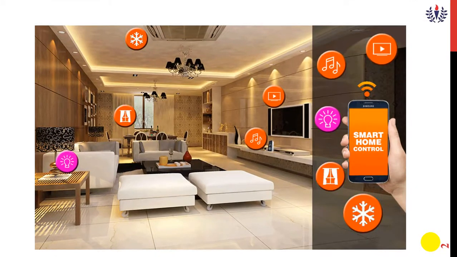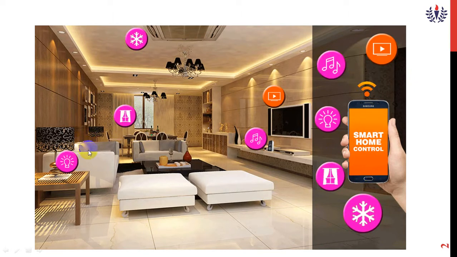In this diagram you see different types of household devices are available. For the lighting system and to change the screen, there is access happening. This mobile is operated by using Wi-Fi connections. It is a smart home control.